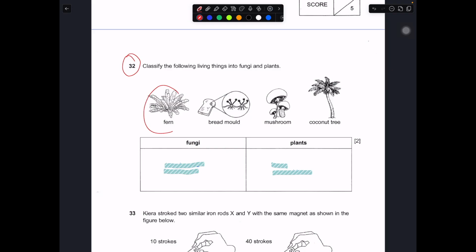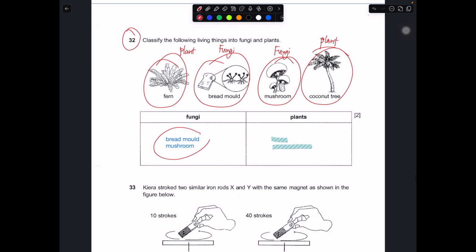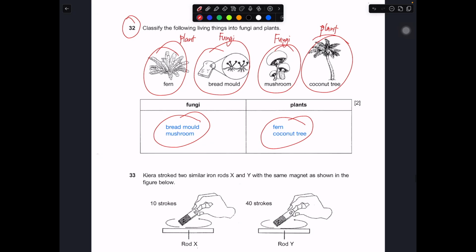So you are given 4 objects: the fern, the bread mold, mushroom, coconut. Then you are asked to classify them as fungi or plant. Fern is definitely a plant. Bread mold is definitely a fungus, because it cannot make its own food, just like a mushroom is a fungus. Your coconut tree is definitely a plant. So if you put these words into the correct boxes, you should have something like this. Bread mold and mushroom are fungi, plants will be fern and coconut tree.